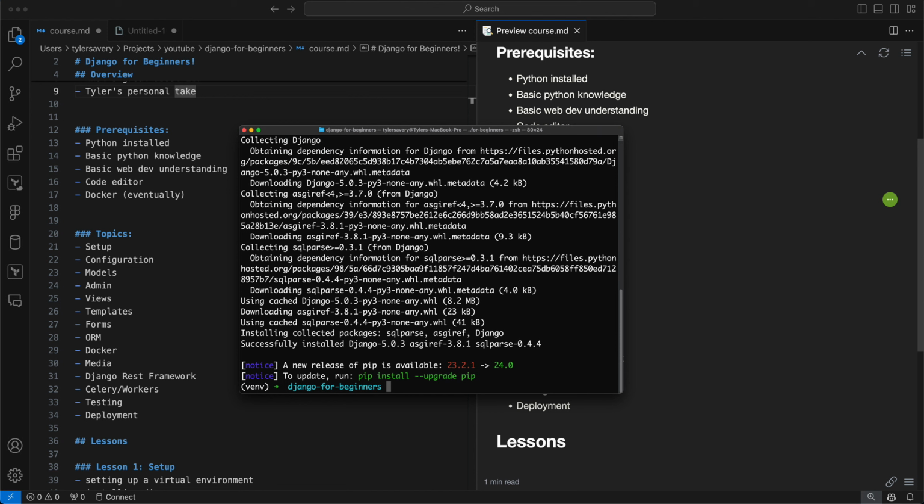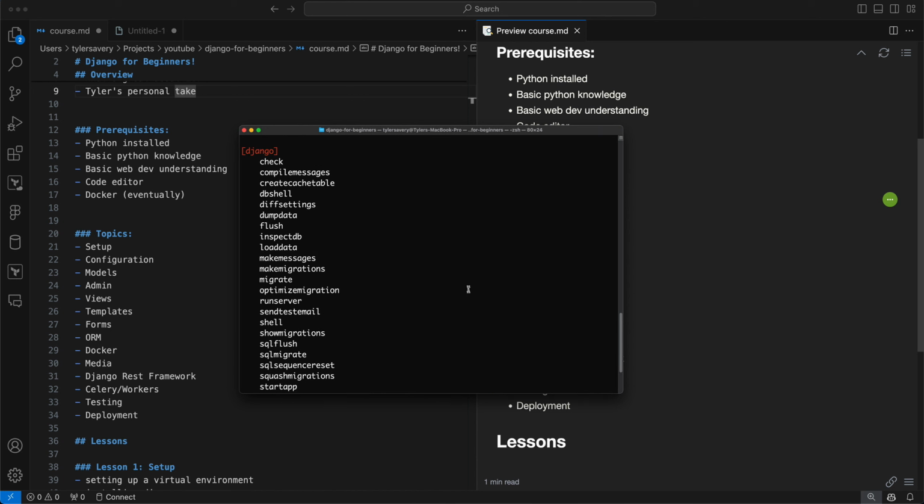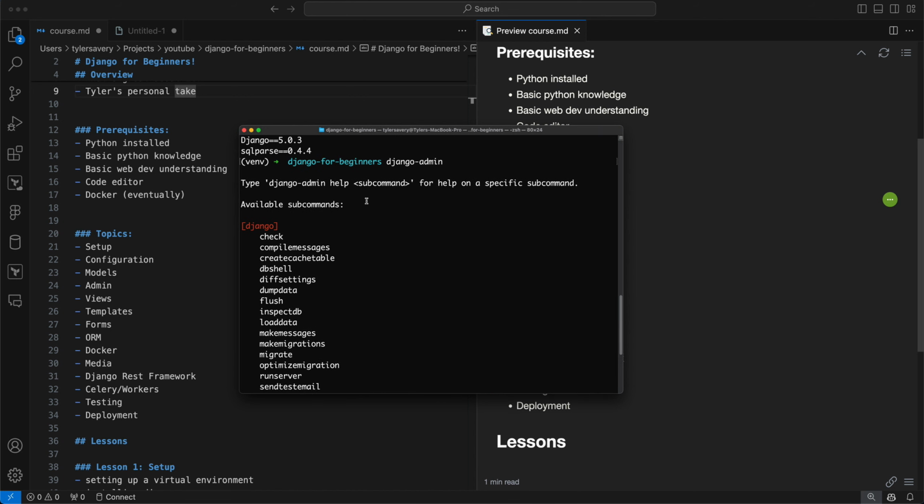And actually, let me just clear this out. If I run a command called pip freeze, this will tell me everything inside my virtual environment that's been installed through pip. And we'll see here we have Django, but we also have asgiref and sqlparse, because those are just some dependencies that Django has. All right. So now we can run something called django-admin. If I just go like this and hit enter, I'll see, okay, I got an error because there are other things I have to do, but I at least know it's working.